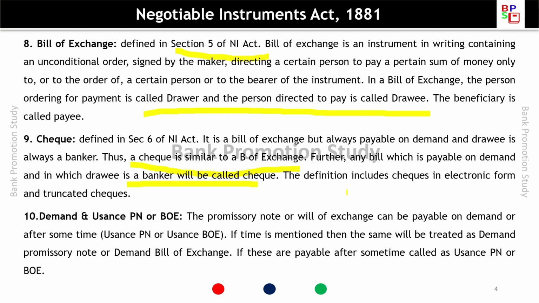Demand and usance promissory note or bill of exchange. The promissory note or bill of exchange can be, this should be BILL, not WILL, BILL. Bill of exchange can be payable on demand or after some time. Usance promissory note or usance BOE, that is bill of exchange. If time is not mentioned, then the same will be treated as demand promissory note or demand bill of exchange. If these are payable after some time, it is called as usance promissory note or usance bill of exchange.